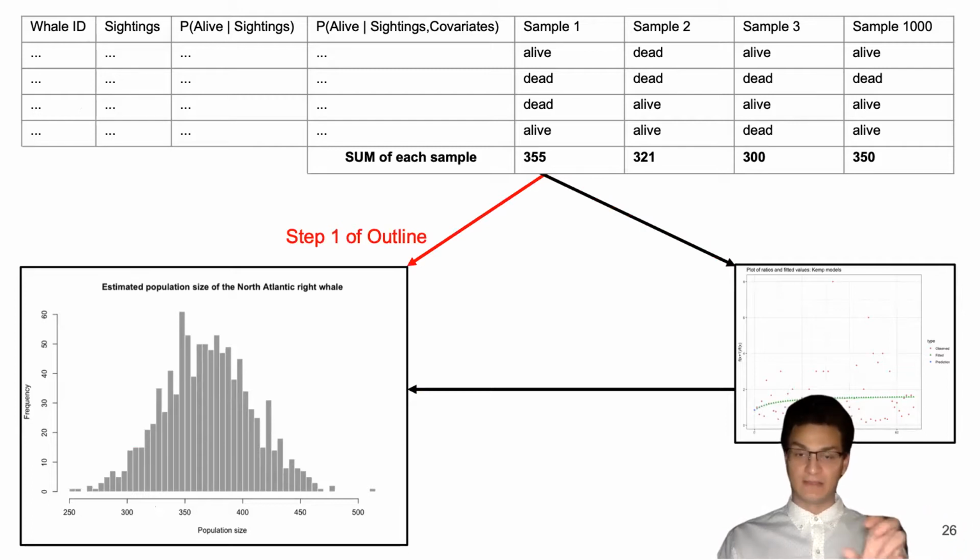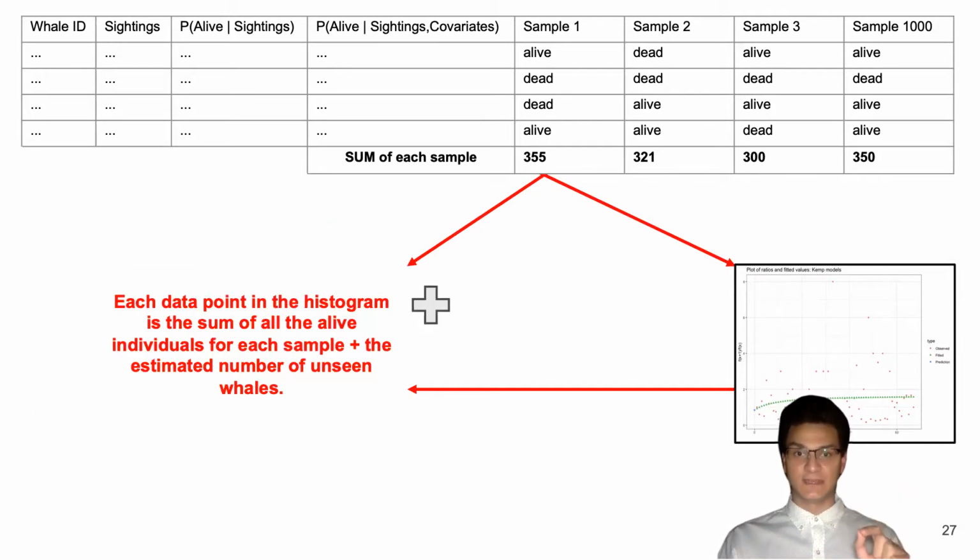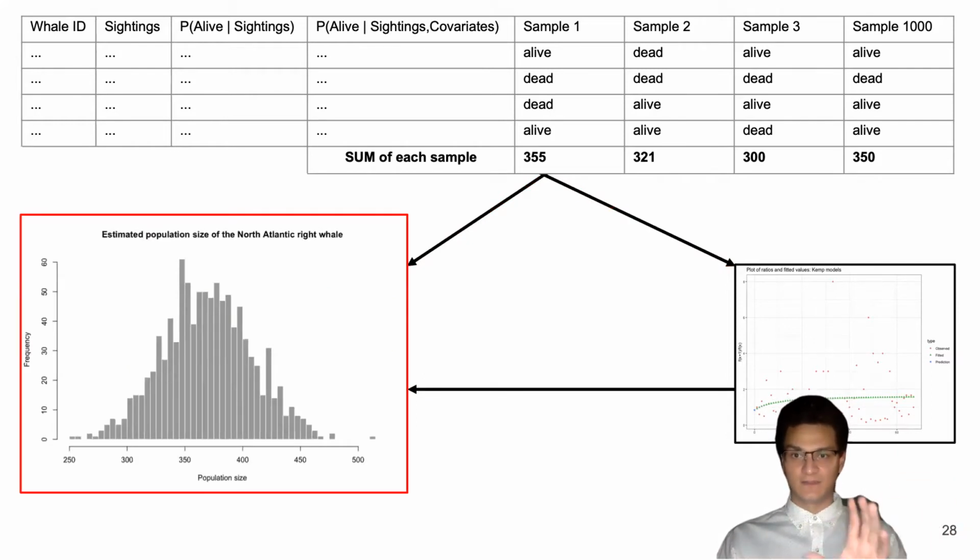Highlighted in red here is the estimated number of individuals alive for that sample using the sighting data. So when you combine these two, you get a single data point, and what that single data point represents is one possible estimate given our methods of the population size. When you sum all of the 1,000 points together into a histogram, this represents a distribution of possible population sizes given our data.